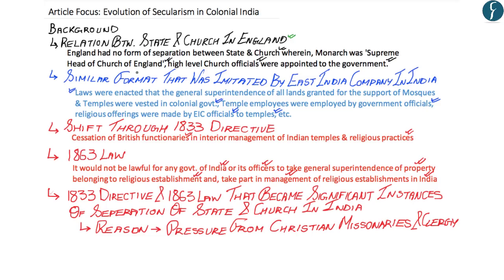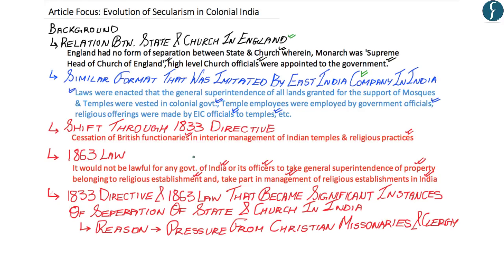And it is this similar format of no separation between state and church that was followed by the East India Company in India, wherein laws were enacted that the general control of all lands granted for the support of mosques and temples in India were vested with the colonial government. And in similar terms, temple employees were also employed by government officials, religious offerings were made by the officials of the East India Company to temples, among other instances that show that the East India Company had no form of separation between the state and church in India.